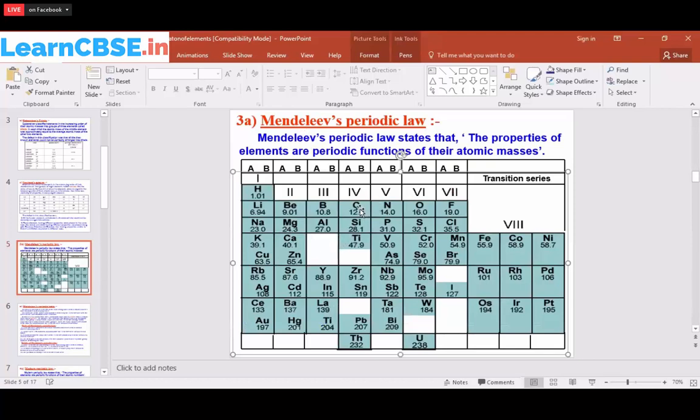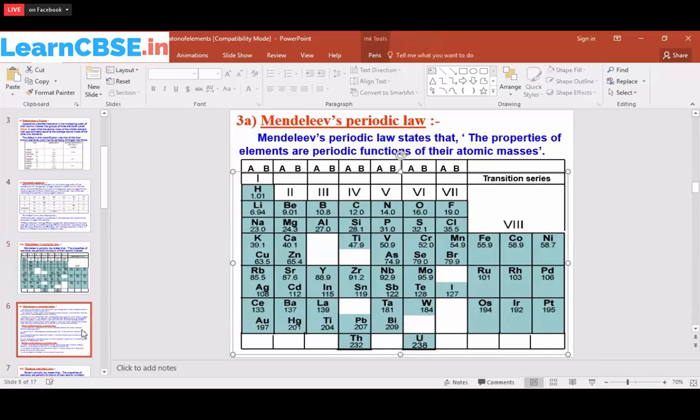Then he put carbon, silicon, titanium, zirconium and others in the same group, and nitrogen, phosphorus, vanadium and others. But still he faced some problems over here with the transition series. Titanium, vanadium, chromium, manganese are all metals, but they have been placed in the non-metals group. So it was still unmatched over here. Again, this arrangement of the elements in the periodic table also failed.